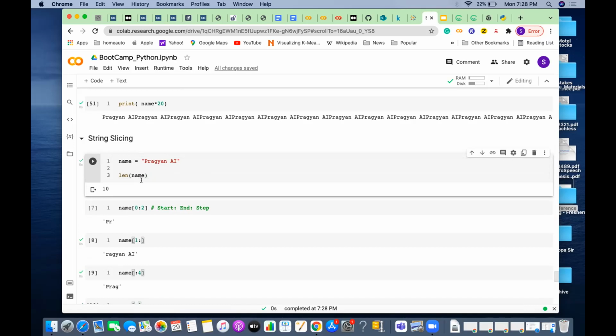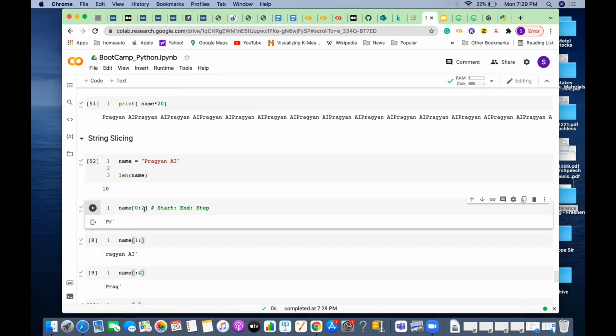I have allocated name and the length is 10. So P is at the 0th location, R is at location 1, A is at location 2. If I give 0 to 2, 2 is excluded, so 0 and 1. What is 0 and 1? 0 is P, 1 is R. So 0 to 2 will give PR.